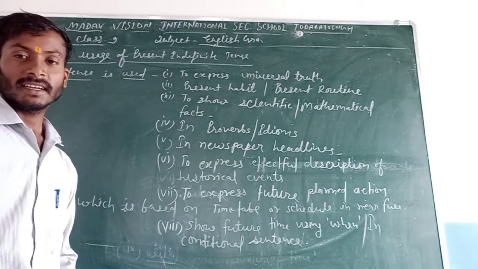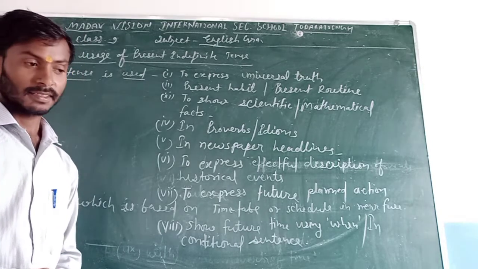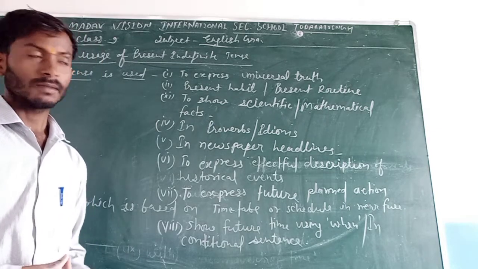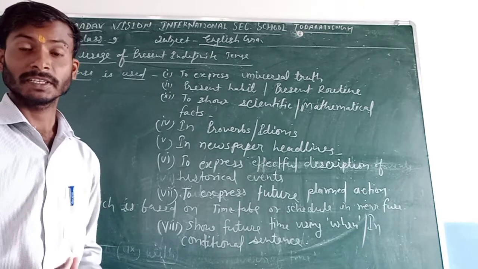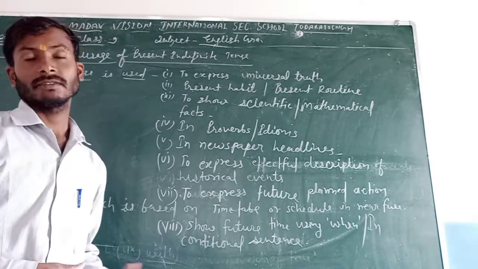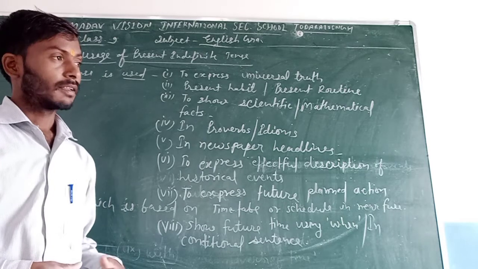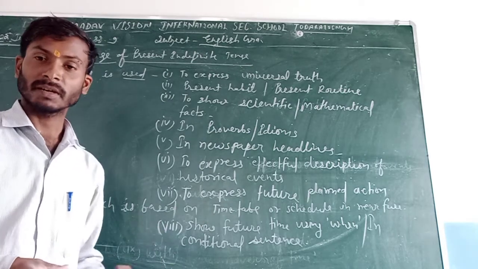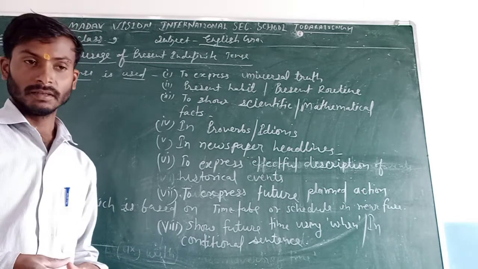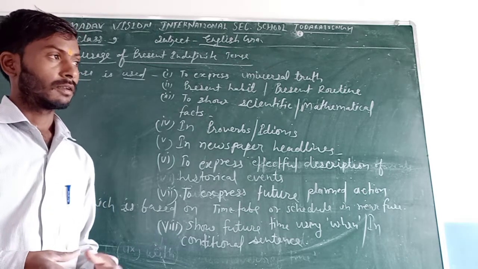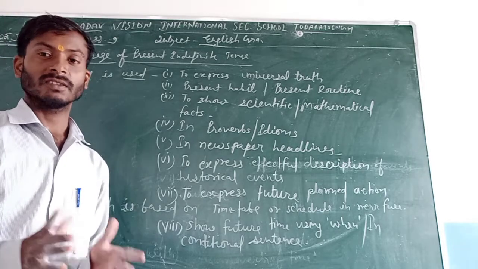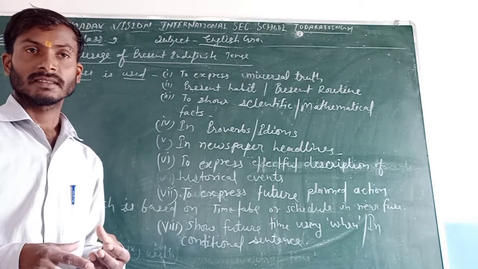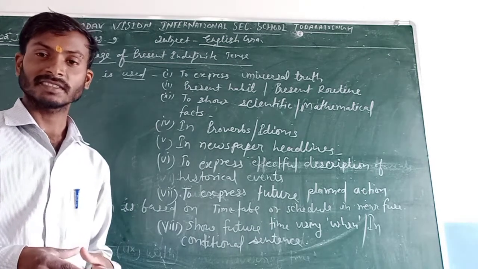In previous class, we were learning about present indefinite tense. We have known about present indefinite tense. In affirmative sentence, we use first form of the verb when the subject is in plural number. We use first form with s or es when the subject is in third person singular.